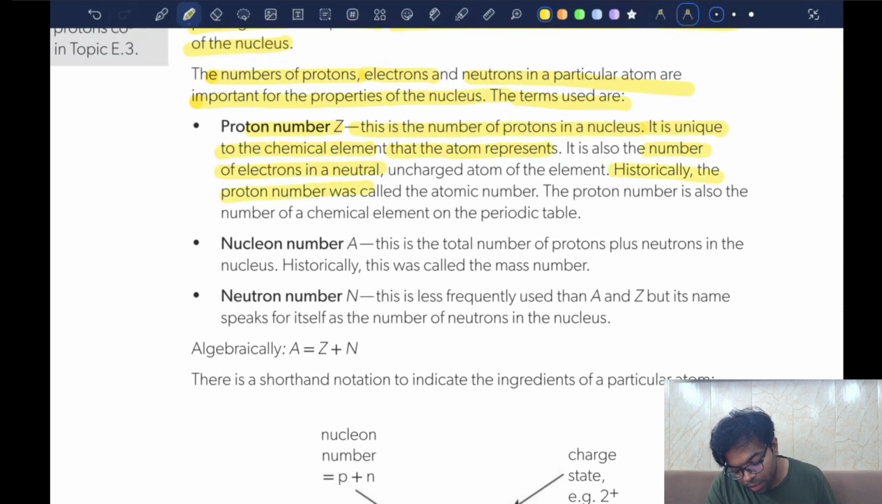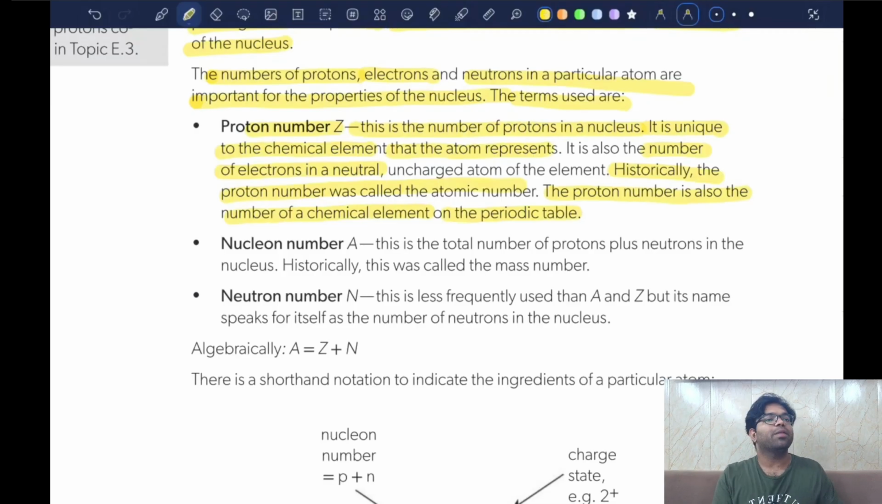Historically, the proton number was also called the atomic number. The proton number is also the number of the chemical element on the periodic table. That is how we arrange all the elements in the periodic table. Now, the modern periodic table given by Moseley: when the physical and chemical properties of elements are arranged in accordance with the periodic function of their atomic number, such a table is known as the modern periodic table.